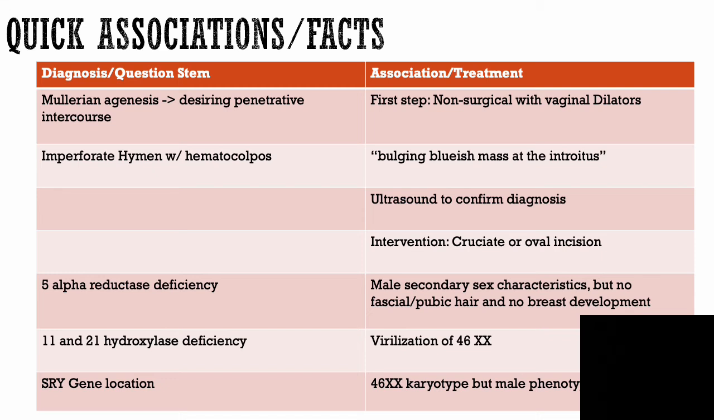For 11 and 21 hydroxylase deficiency, they'll often throw these answer choices in to confuse you, and really what you want to think of here is virilization of 46XX. And then you'll also potentially see this as an option as well. It won't necessarily be the answer, but it might be an answer choice: the SRY gene translocation. This is when there's a 46XX karyotype but a male phenotype, and that's because the SRY gene has translocated onto the X chromosome.